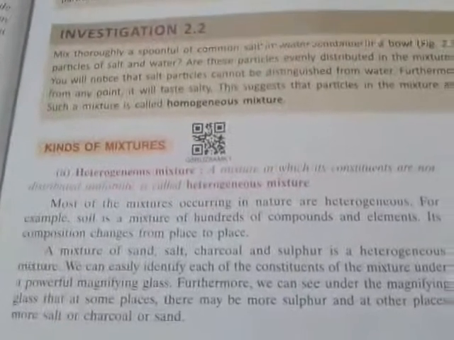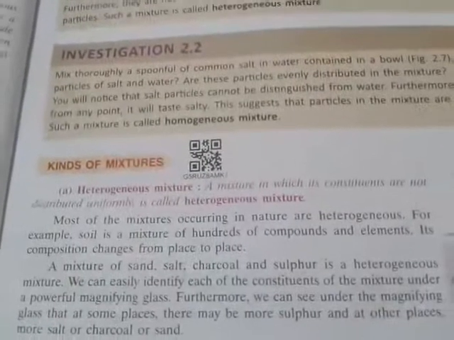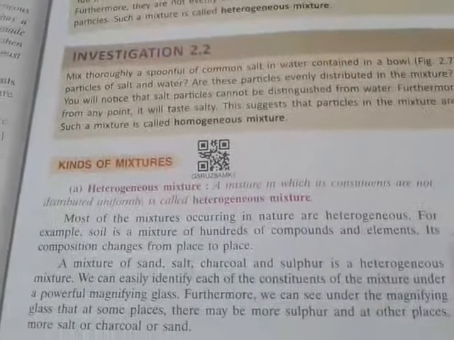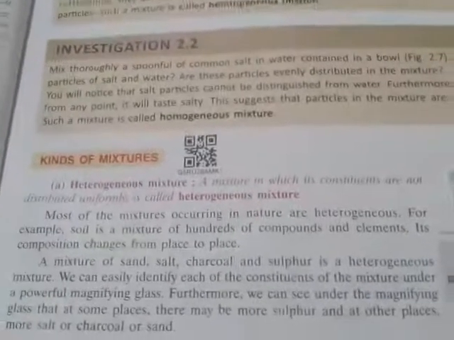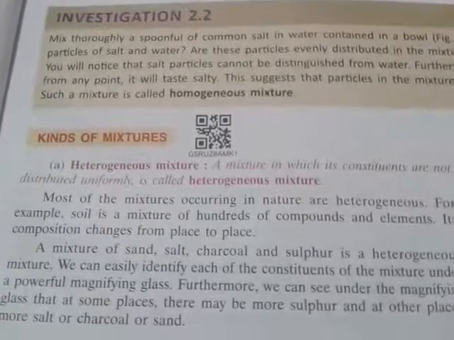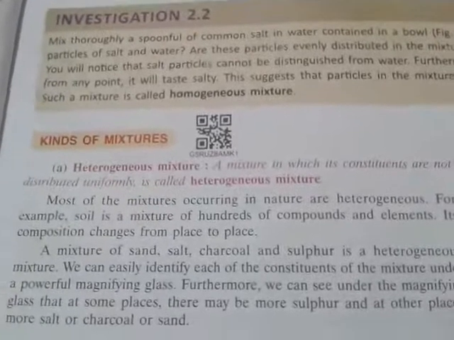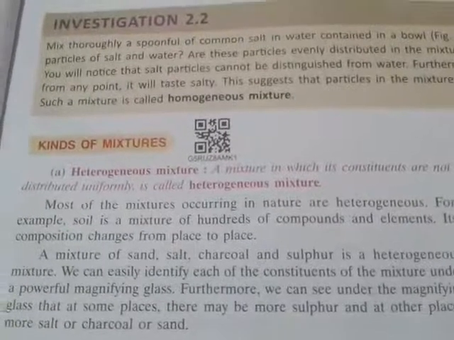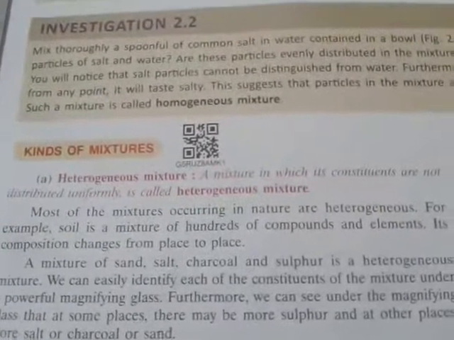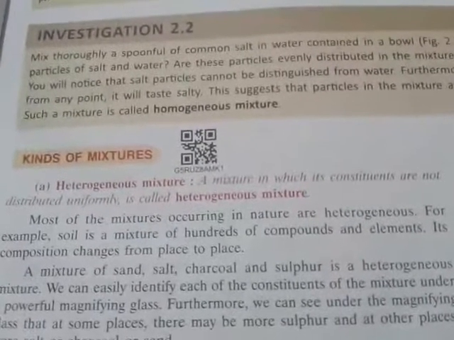That's why it is a mixture. When will it be a pure substance? When the water molecule exists alone in the container and is not constituted by any other thing, then that water is a pure substance.